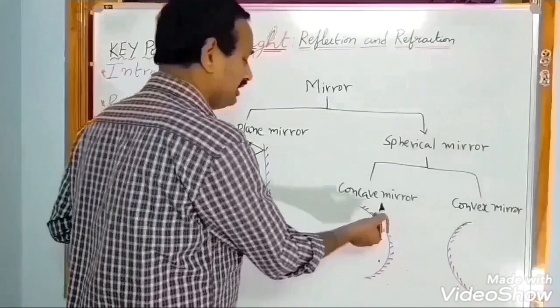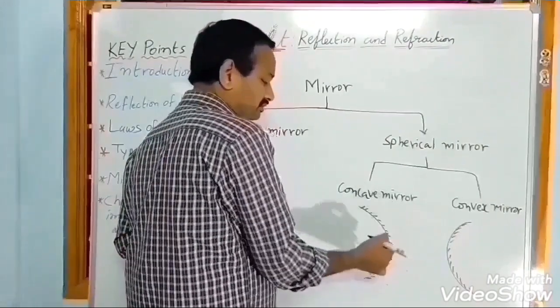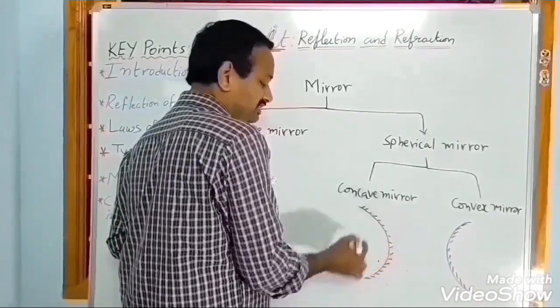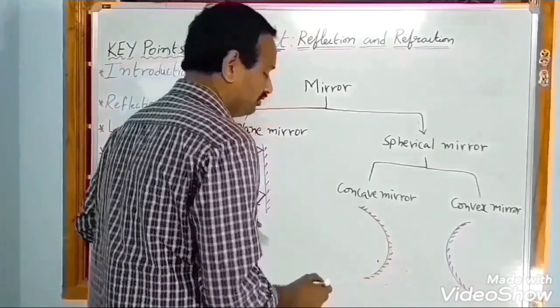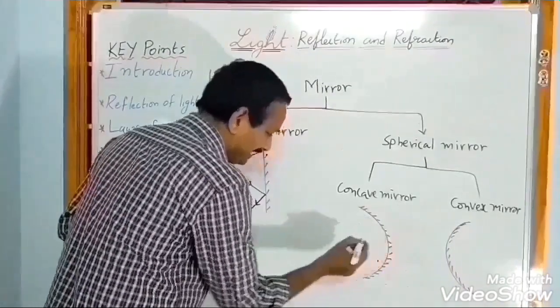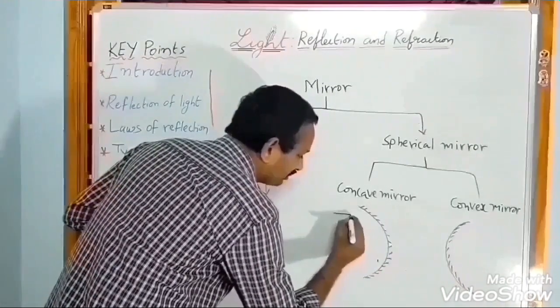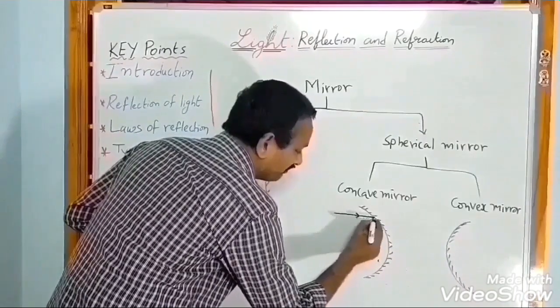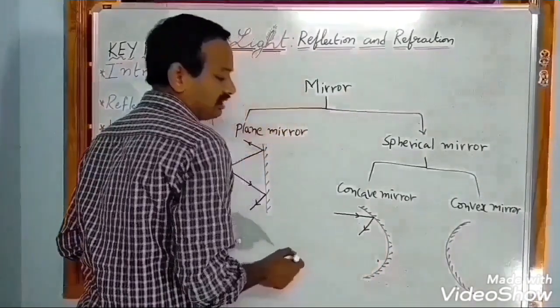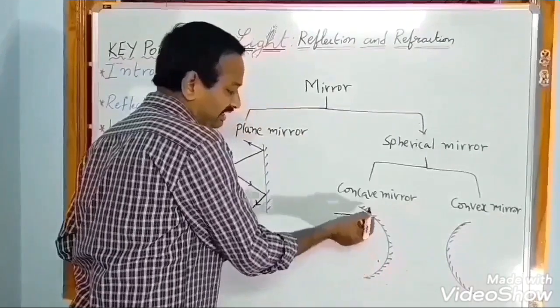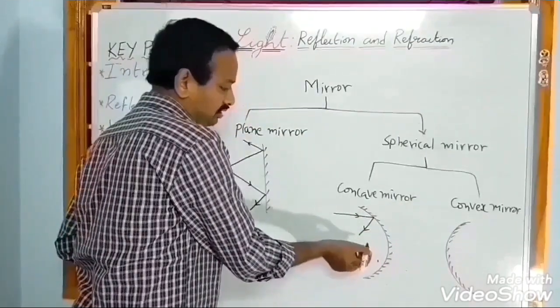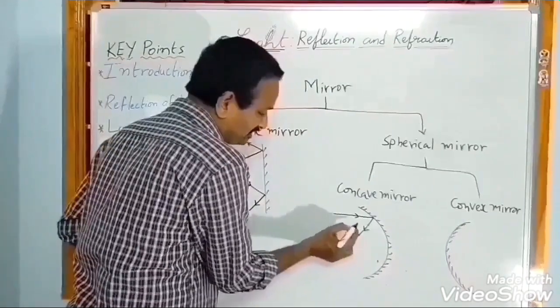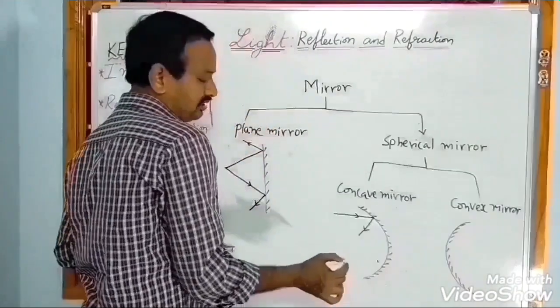And here if you see concave mirror, a mirror whose reflecting surface is curved inward. So when a light ray is incident on a concave mirror, it reflects like this. The surface on which it is reflecting is the reflecting surface. So it is a mirror whose reflecting surface is curved inward.